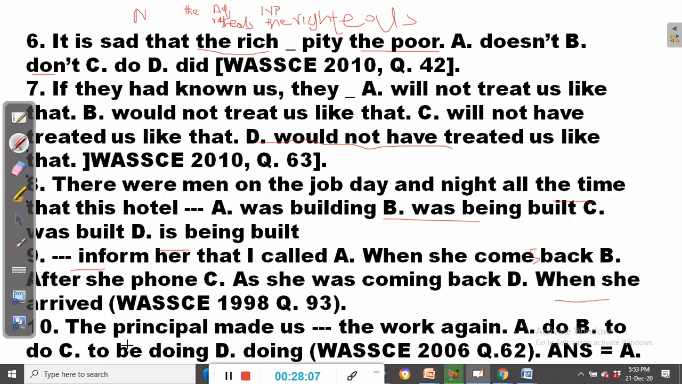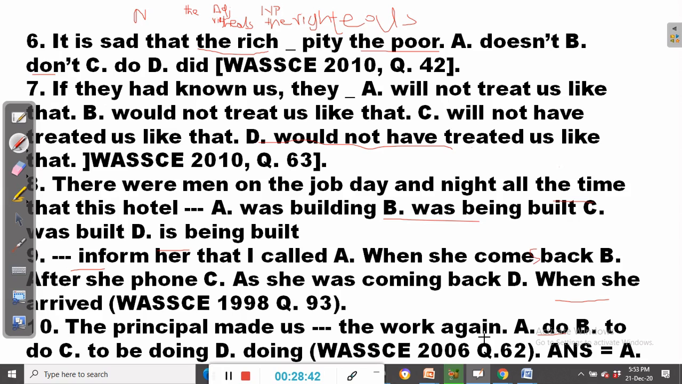Then question number 10. The principal made us dash the work again. A, do. B, to do. C, to be doing. D, doing. This question is taken from WASSCE of 2006, question 62. The answer is A, and this also concerns what we had earlier treated as causative verbs. The principal made us do the work again.